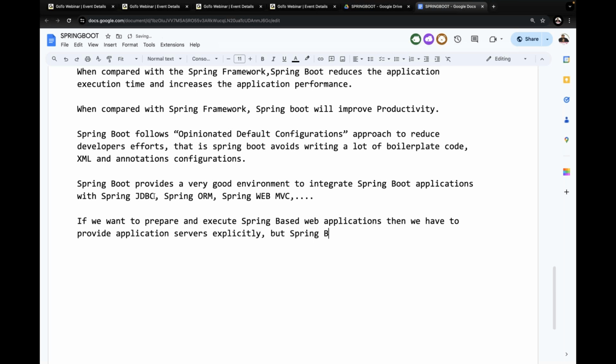But Spring Boot is able to provide its integrated embedded servers internally.